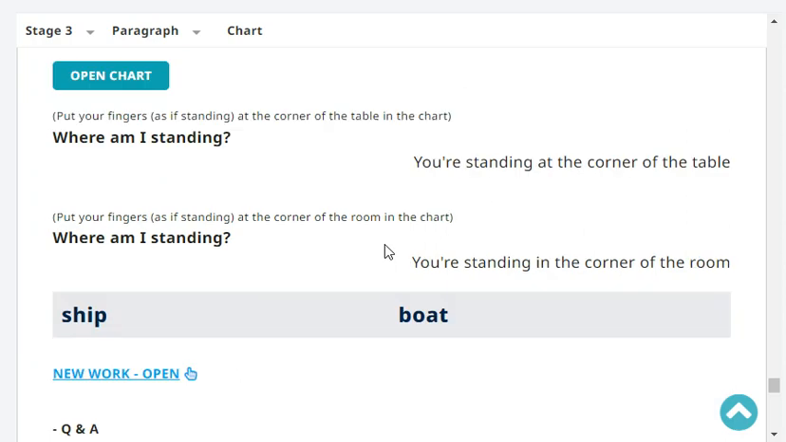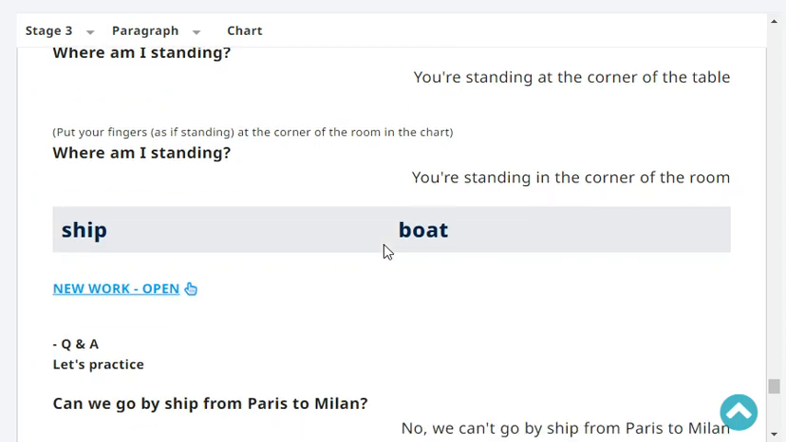Okay, next, where am I standing? You're standing at the corner of the table. Very good. Where am I standing? You are standing in the corner of the room. Very good. Okay, next, repeat.